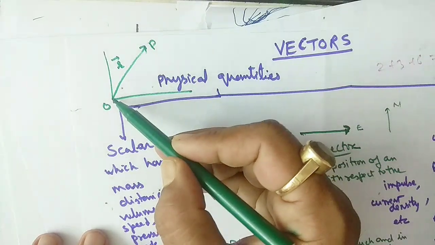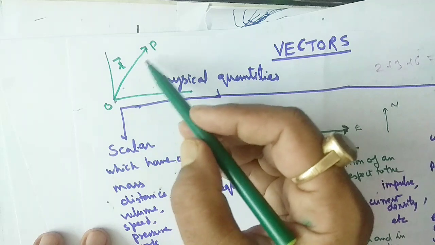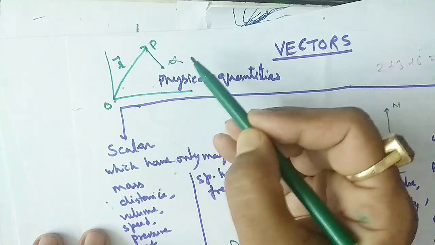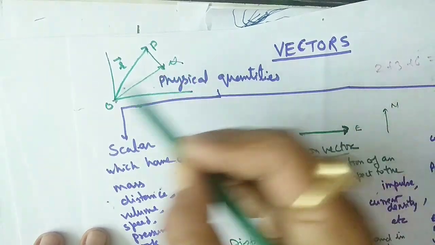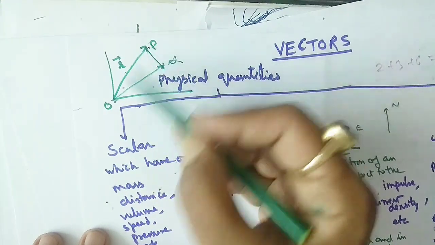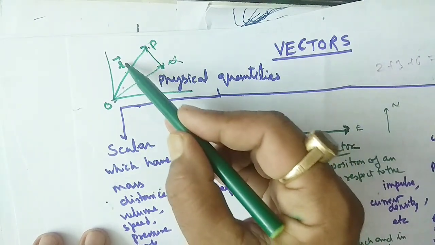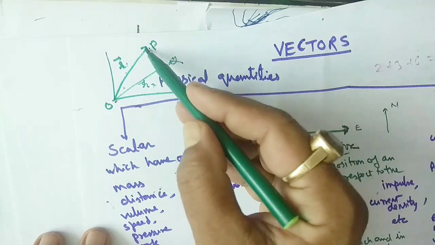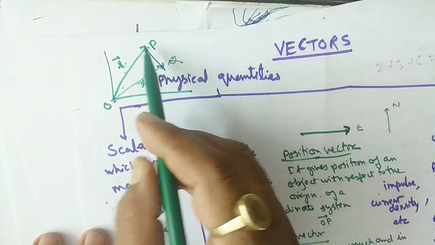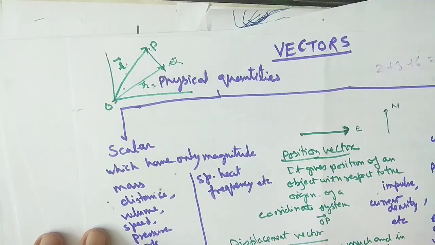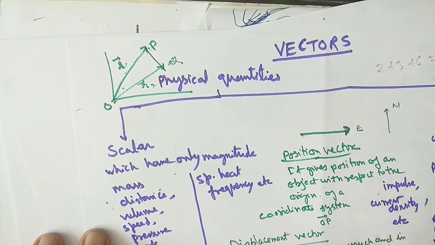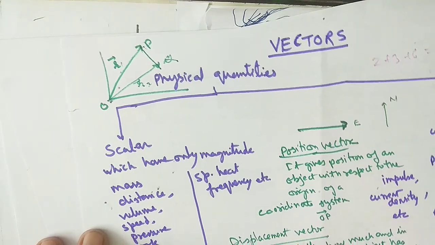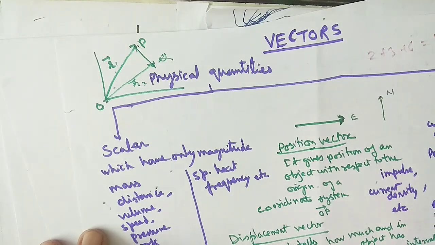Displacement means, suppose a body was at a position vector. Suppose the body shifted from P to Q. OP is the position vector, OQ is also a position vector, say R1 and R2. And PQ is the displacement, because the body displaces from P to Q. So PQ is a displacement vector. Try to remember the differences between the displacement and the position vector.